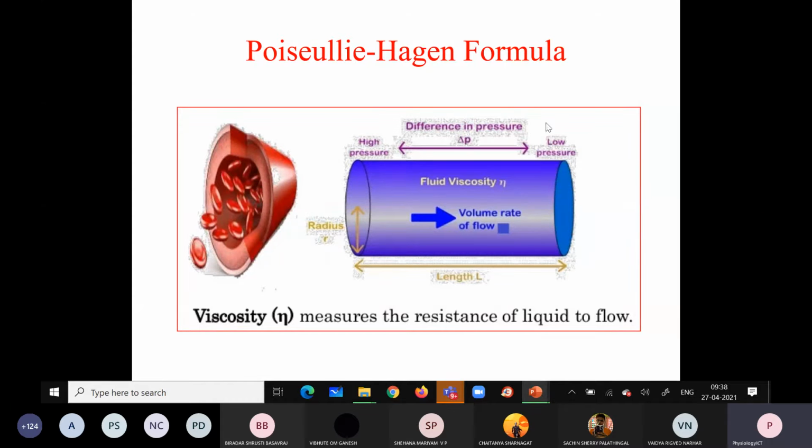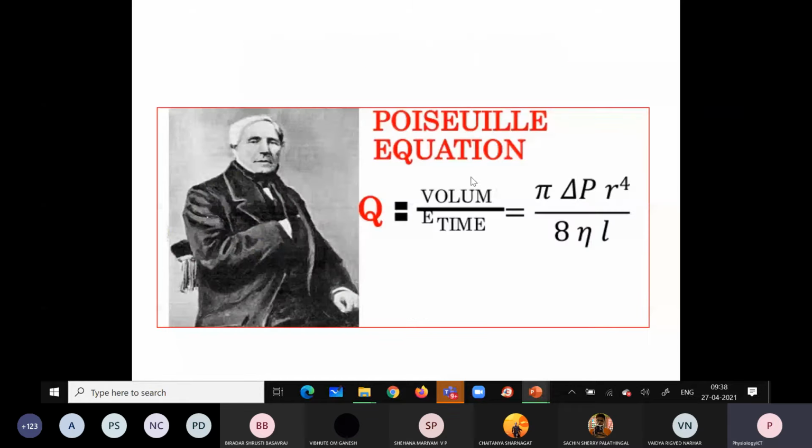Okay, so then we have a pressure gradient from high pressure to low pressure, and that is the difference in the pressure, that is the pressure gradient, and the length of the vessel, and the radius of the vessel, and the viscosity of the blood. Okay, how are they related?